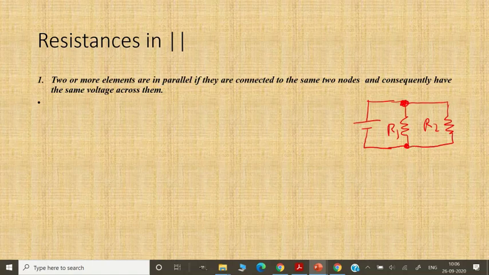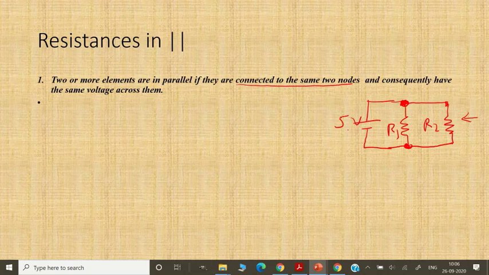And if you look at this, the voltage across R1 will be 5 volt, across R2 also will be 5 volt. If you measure the voltage across R1 and across R2, in both cases you will find that they are 5 volts. Okay, so that is what you mean by connected to the same node and have the same voltage across them. I hope it's clear.